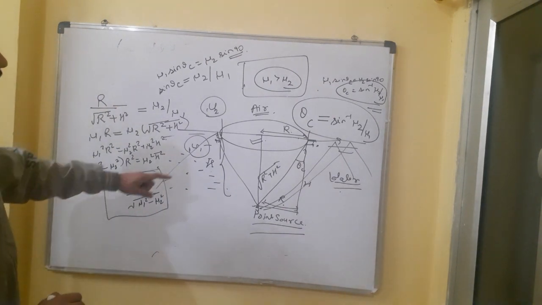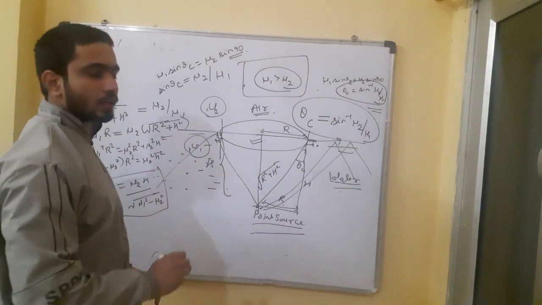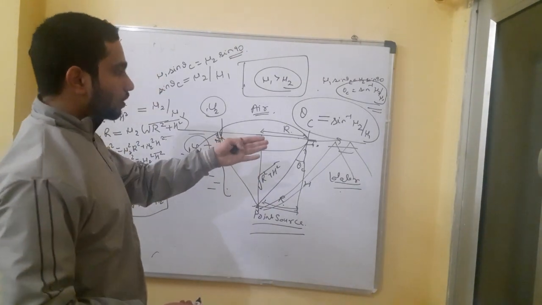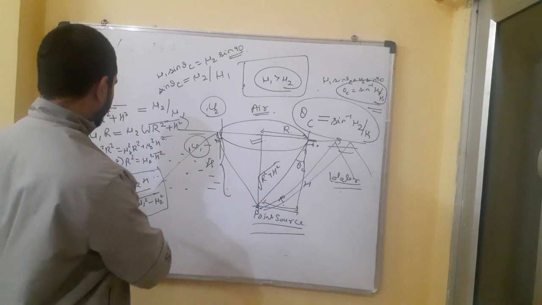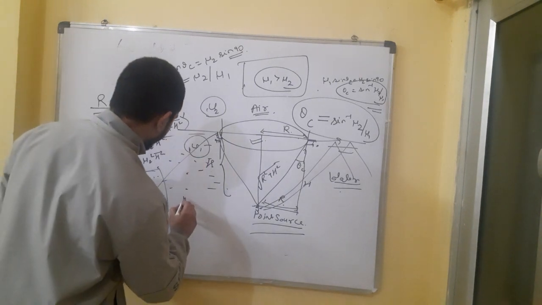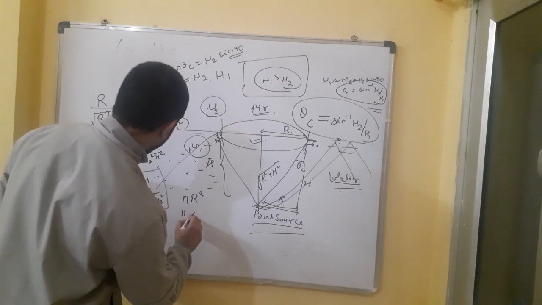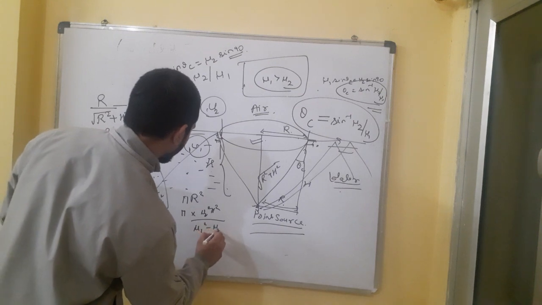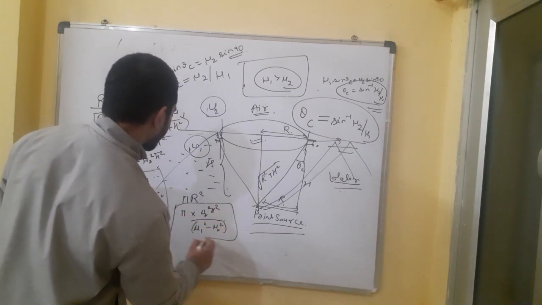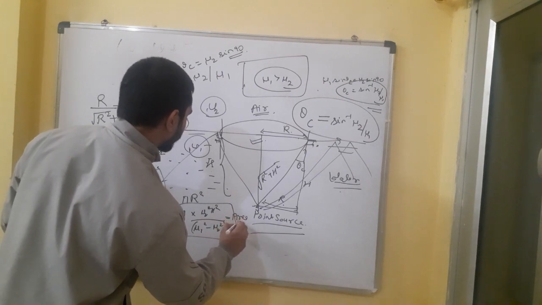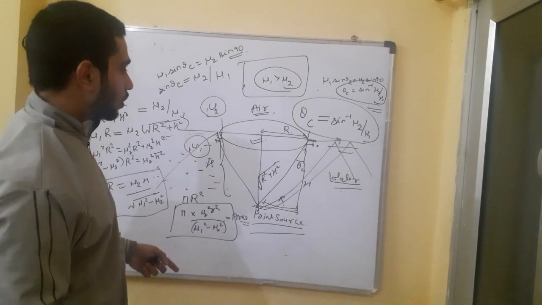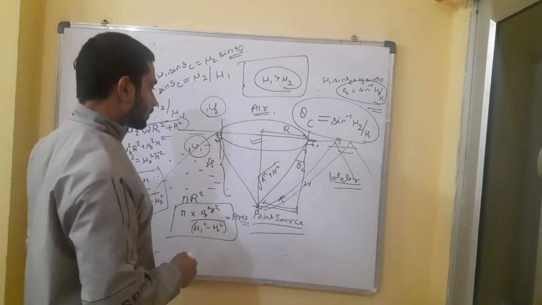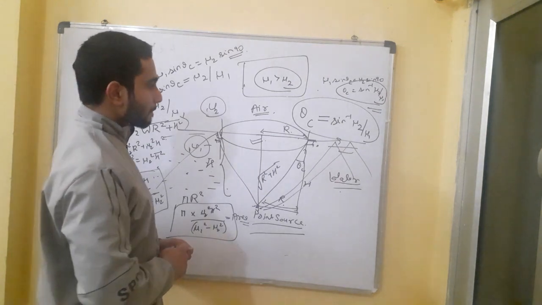So this is the value of r from which the light rays will come out. After that, no light rays will come out, as we studied that total internal reflection will occur after this point. So what is the area? Area is pi r square. So pi into mu2 square h square upon mu1 square minus mu2 square. So this is the area from which the light rays will come out. If this type of question comes, you can simply answer it. Okay, thank you.